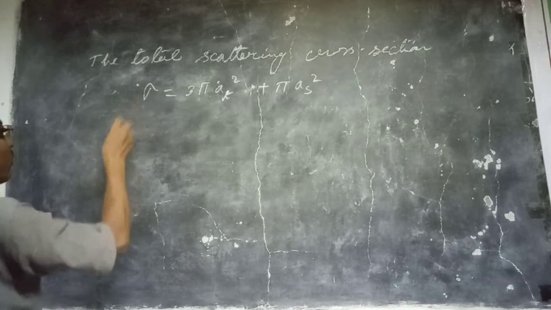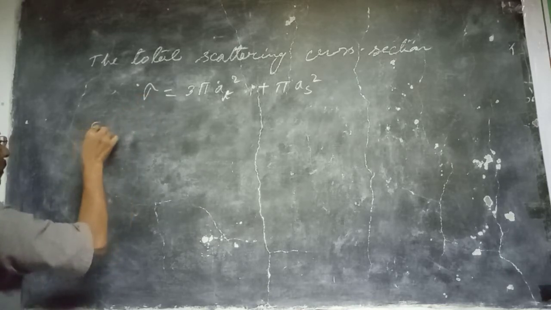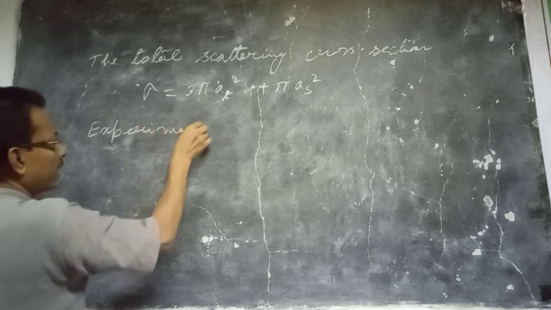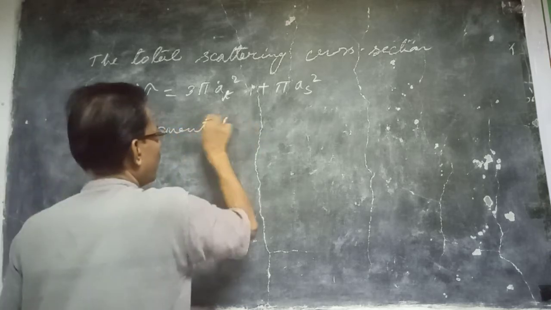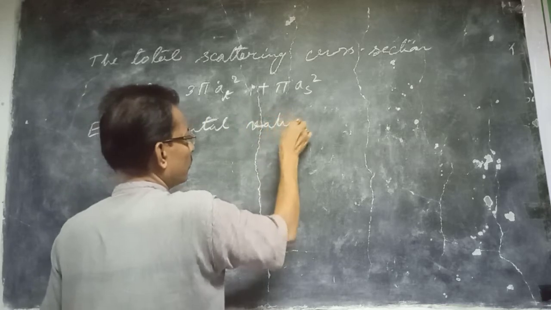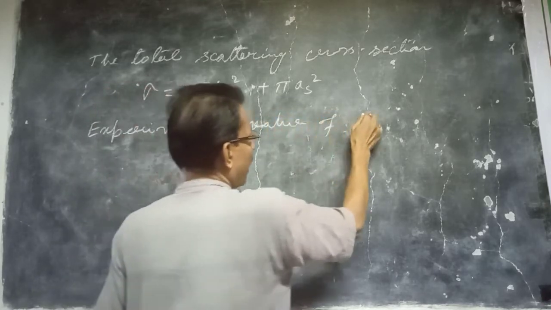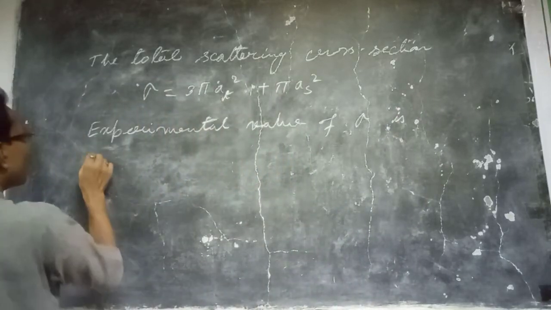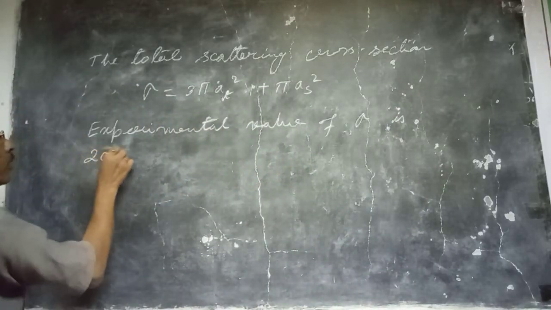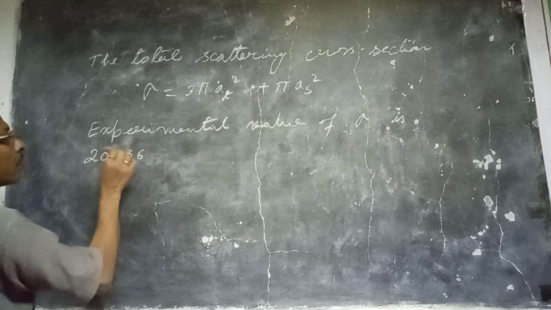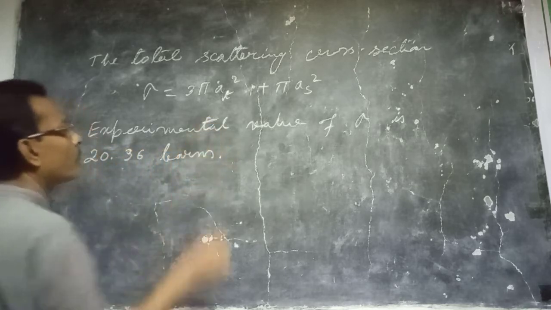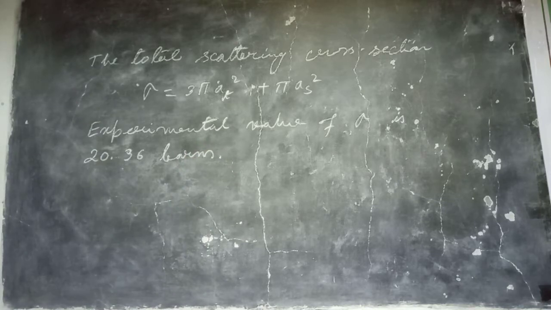So the experimental value of sigma is 20.36 barns. This is the experimentally determined quantity.